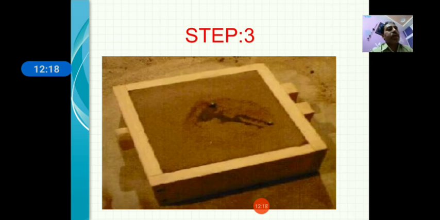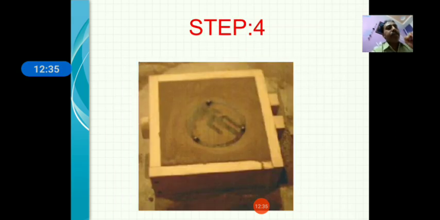If pressure is not applied or is not enough, then your pattern cavity cannot be created. Enough pressure is required.